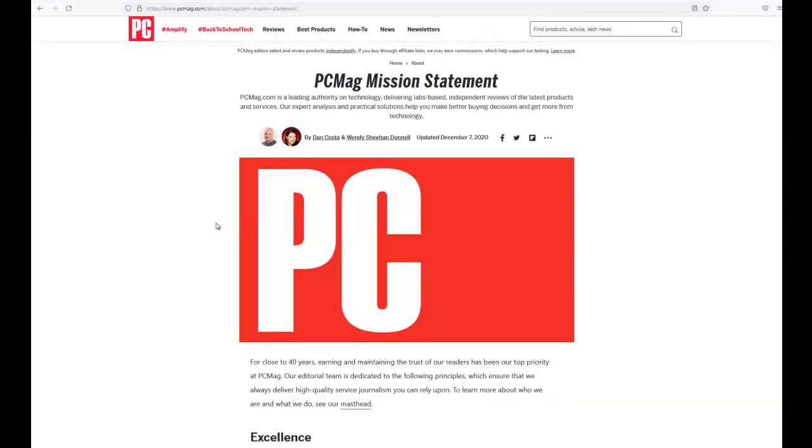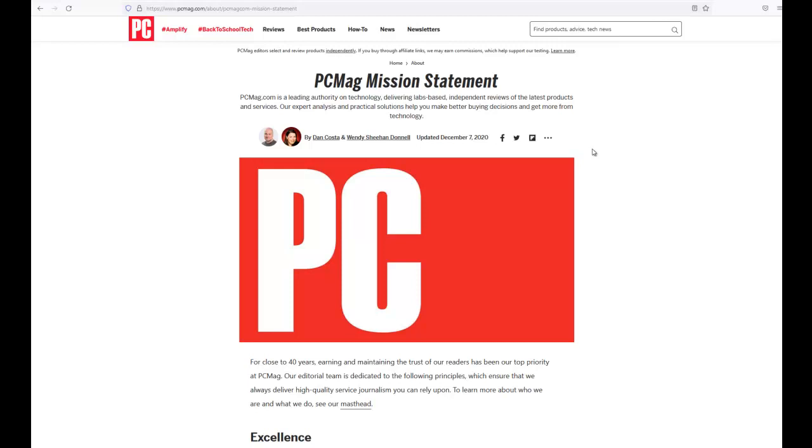Clicking on this link leads me to the PC Mag's mission statement. A mission statement is a formal summary of the aims and values of a company, organization, or individual. In many cases, this tends to be a company's fundamental purpose. Let's quickly look at PC Mag's mission statement. The mission statement was updated on December 7, 2020, so it's relatively recent, and I feel comfortable that it is current and reflects their mission today.